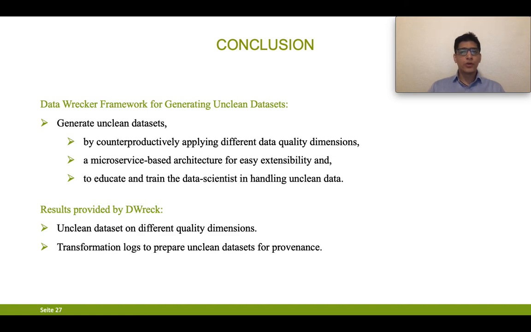Now I want to conclude by mentioning that DWreck, or data wreck framework, for generating unclean datasets will help to educate and train data scientists in handling unclean data. It is a microservice based architecture for easy extensibility, and the dataset that is generated, that is unclean data, is achieved by applying quality dimensions in a counterproductive way. What are the results provided by DWreck? First, the unclean data set on different quality dimensions applied counterproductively. Second, transformation logs to prepare the unclean data set for provenance.